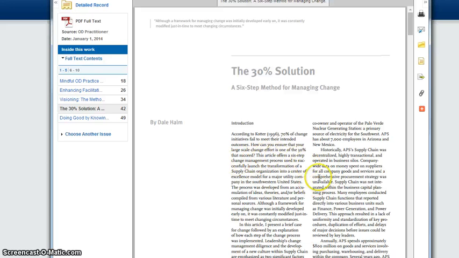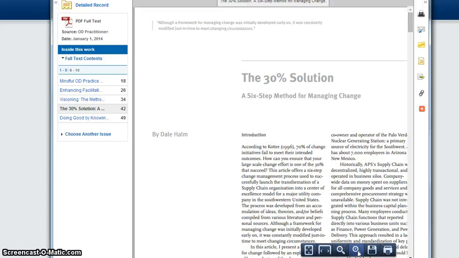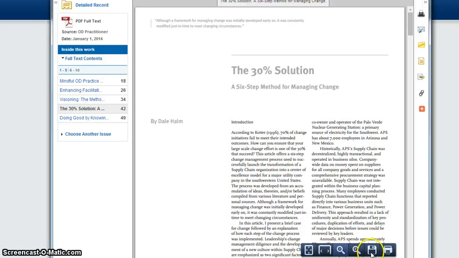So when you're working with PDFs, if you take your mouse and hover it down here, this black bar is going to come up, and this should come up in pretty much every browser and anytime you have a PDF on the web or anywhere else. So I've got a few options here. If I wanted to zoom in a little, I can do that. Most of the stuff print. If you want to print this to your local machine, you can do this, and it'll take you to whatever printer you have installed, and then saving.